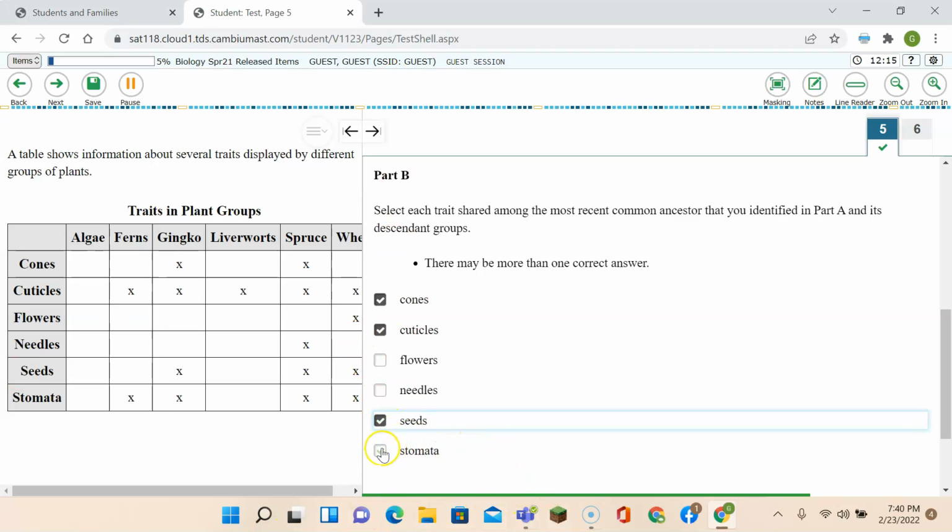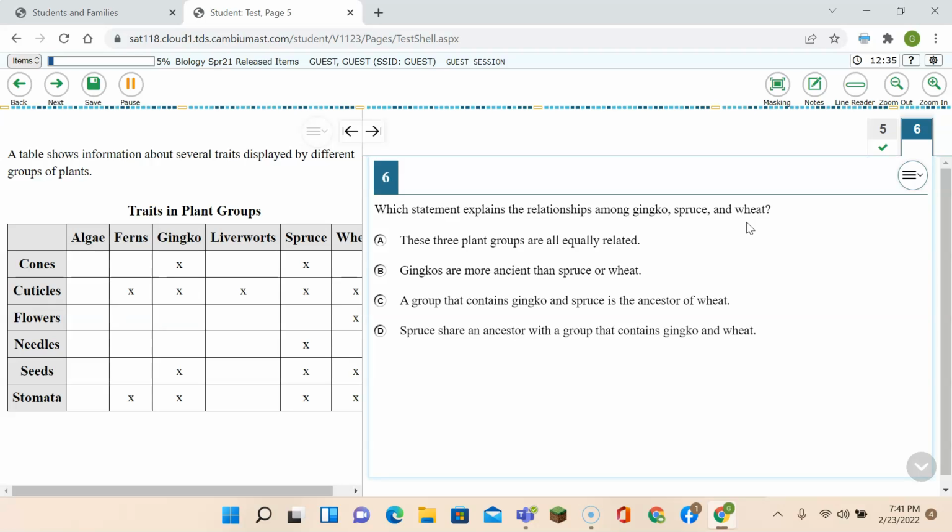Now, going back to part A, you could also say ginkgo and wheat have a lot of things in common. You can say the spruce and the wheat have a lot of traits in common. So those all could be correct answers. Now let's go to question number 6.